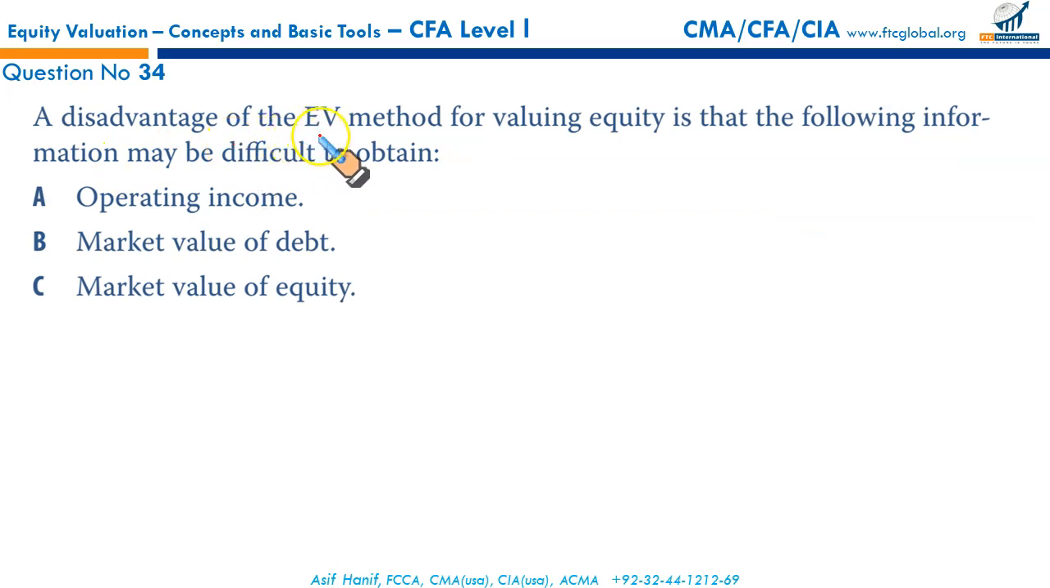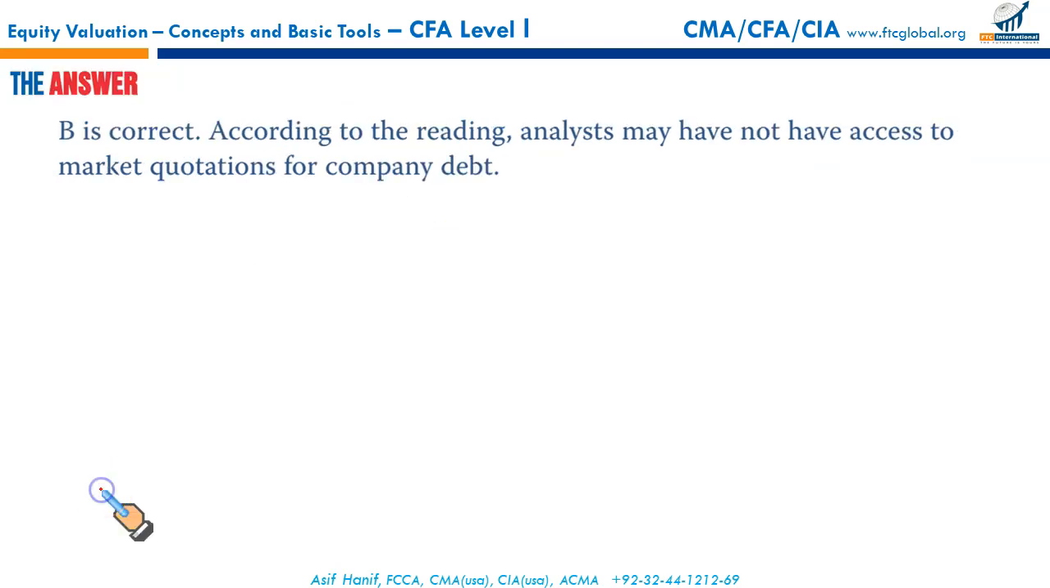A disadvantage of the EV model for valuing equity is that the following information may be difficult to obtain. Operating income is available on the income statement in your regulatory filings. Market value for equity can be determined if it's a listed company. It's quite easy. Or you could use the earnings multiples. But market value of debt, since debt may not be marketable, may be illiquid, could be difficult to determine. That's the right option, B.